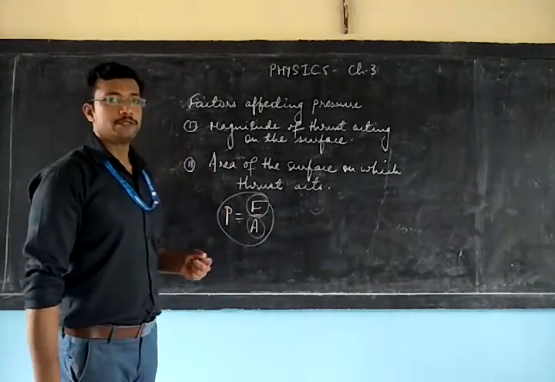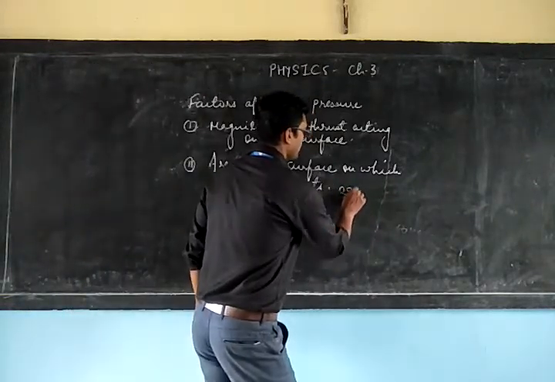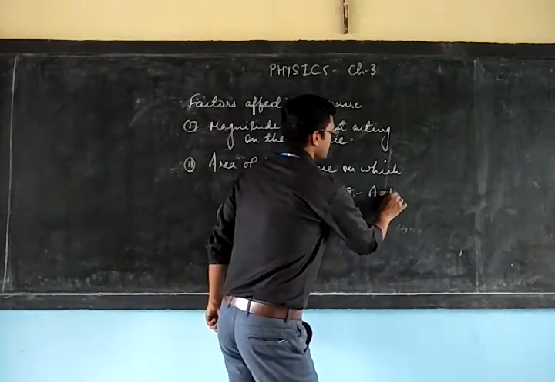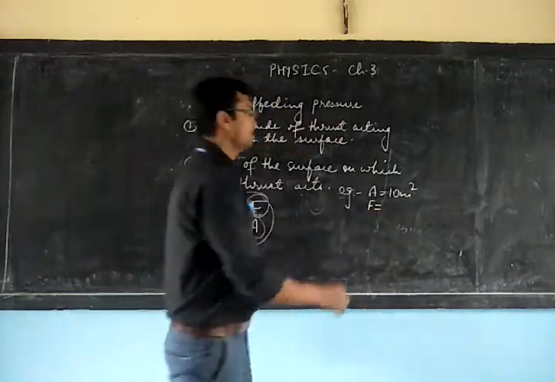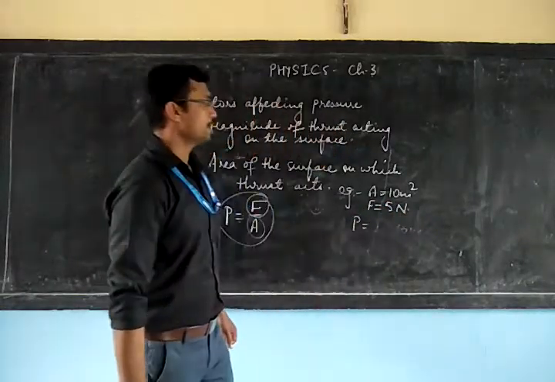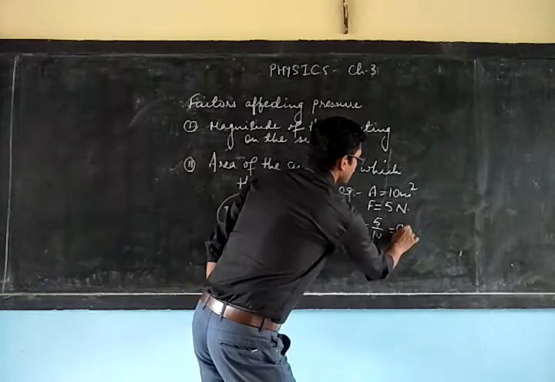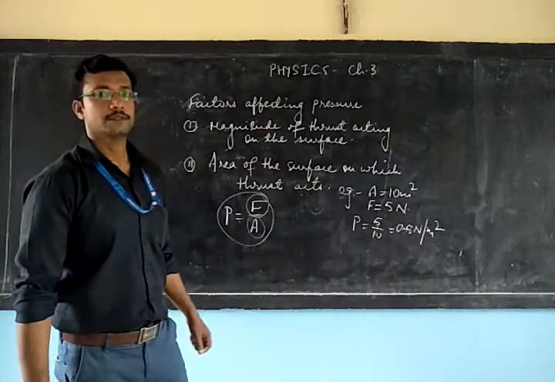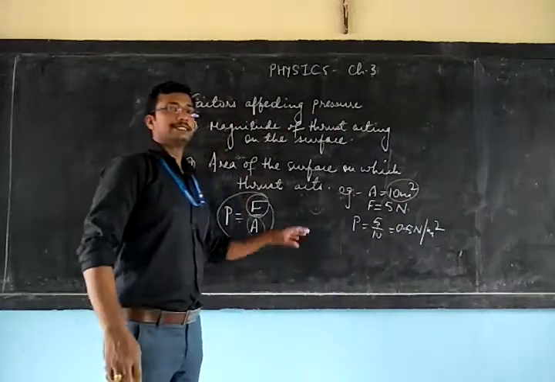Let us see examples on these two. Suppose we have a surface of area 10 meters square, on which the force acting is 5 Newton. Then pressure becomes force upon area, that is 5 by 10, which is equal to 0.5 Newton per meter square. But when we decrease the area, let us see what the pressure will be.